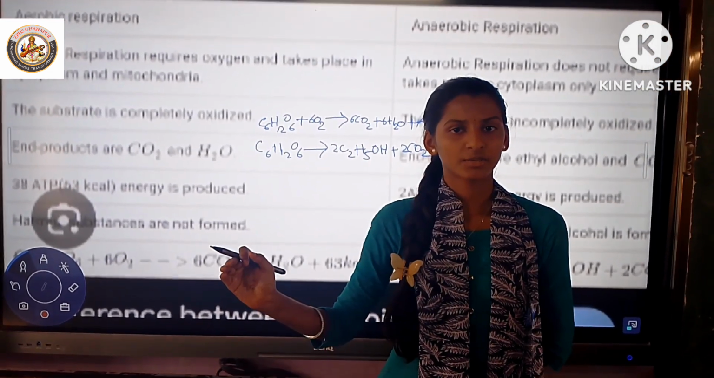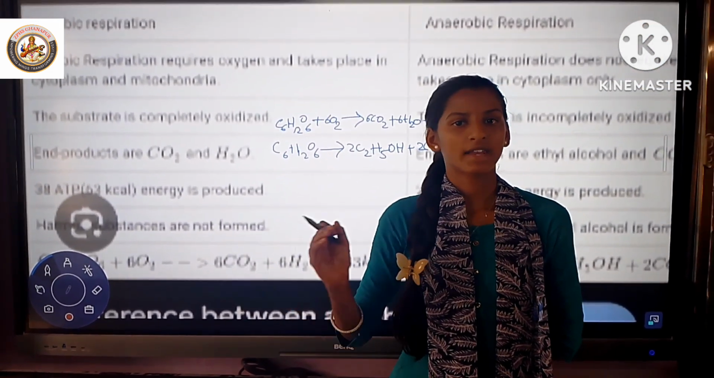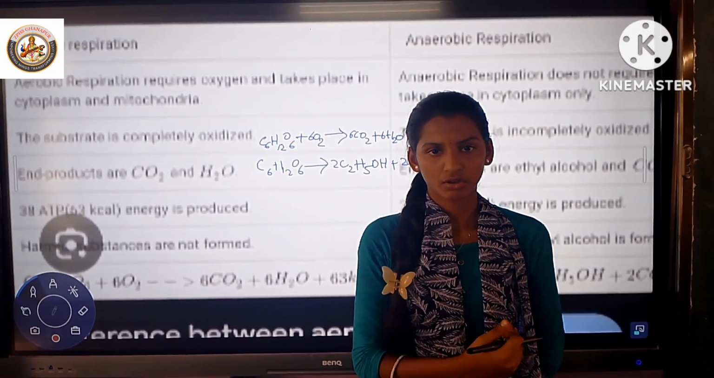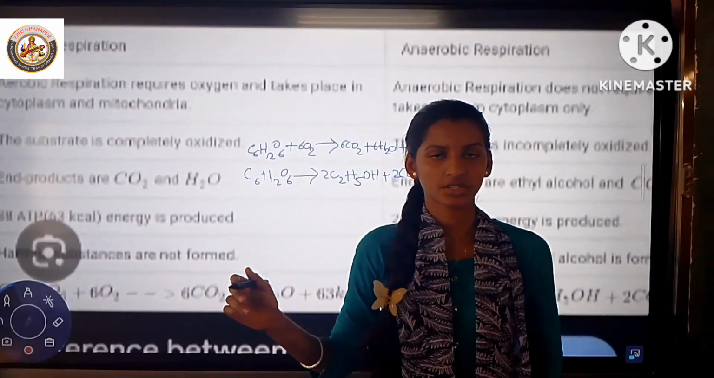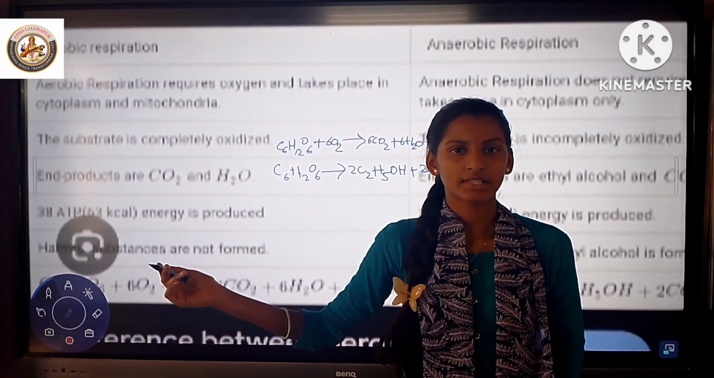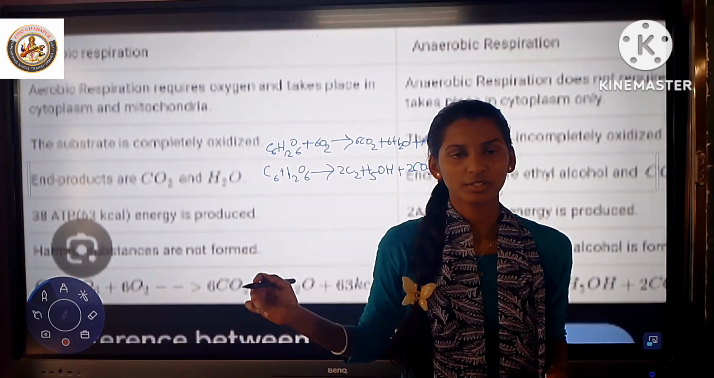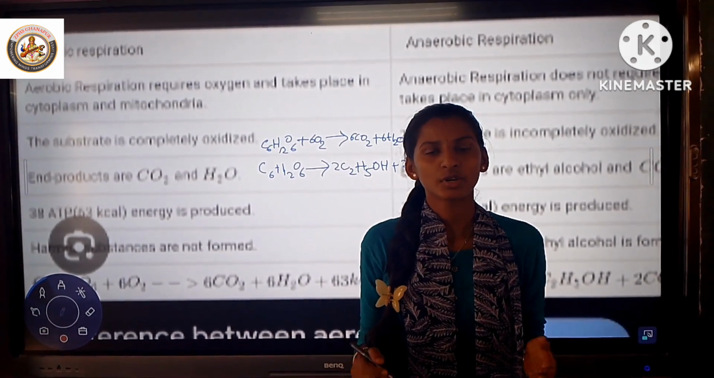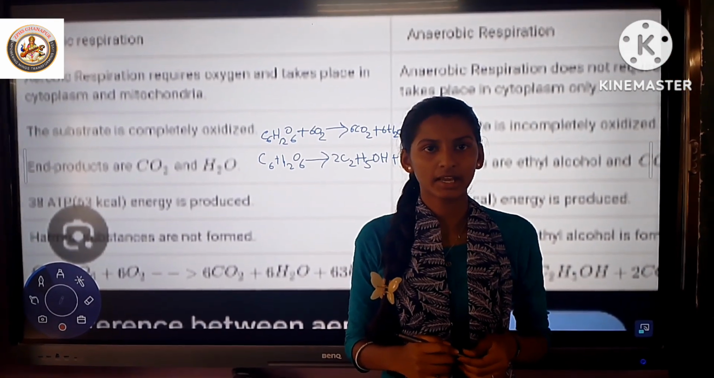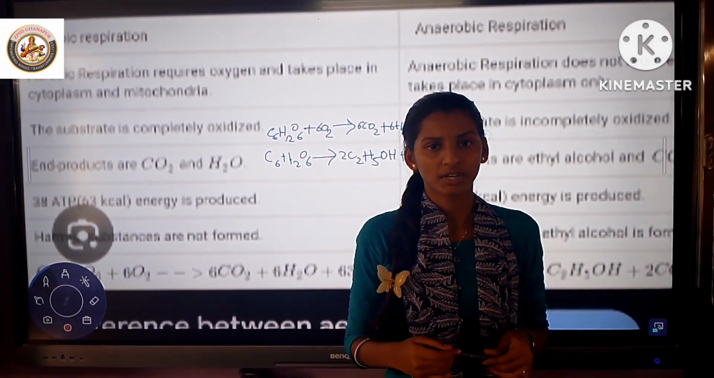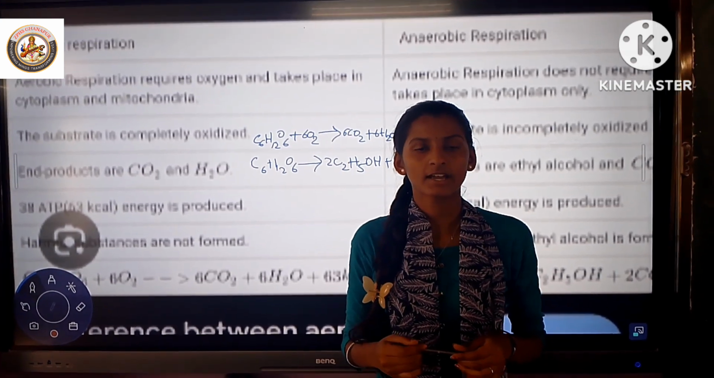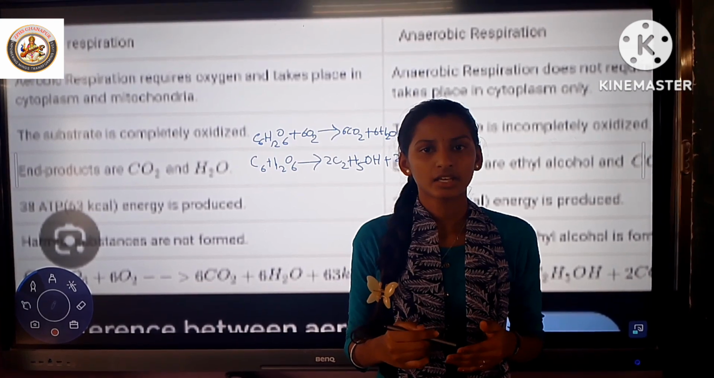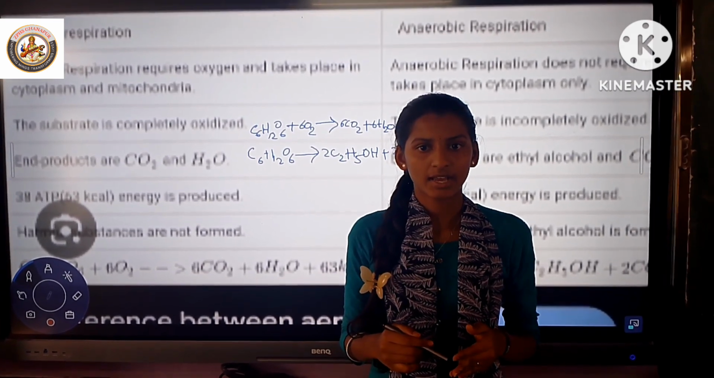Aerobic respiration occurs in mitochondria. Anaerobic respiration does not occur in mitochondria. Aerobic respiration occurs in plant and animal cells. Anaerobic respiration occurs in human muscle cells and some types of bacteria. The end products of aerobic respiration are carbon dioxide, water and energy. The end products of anaerobic respiration are either ethanol or lactic acid, and carbon dioxide.